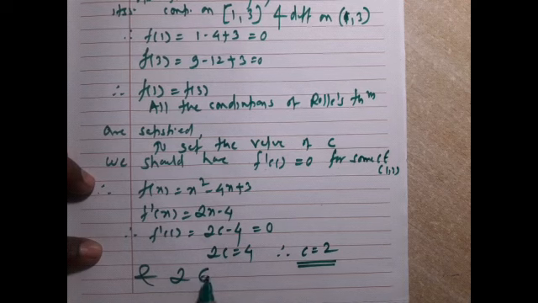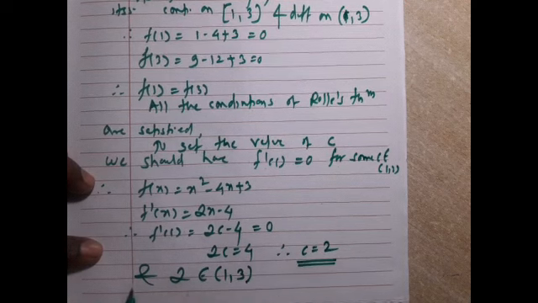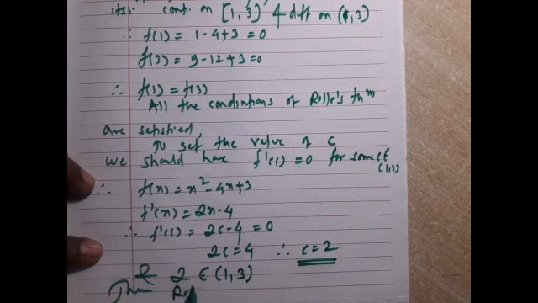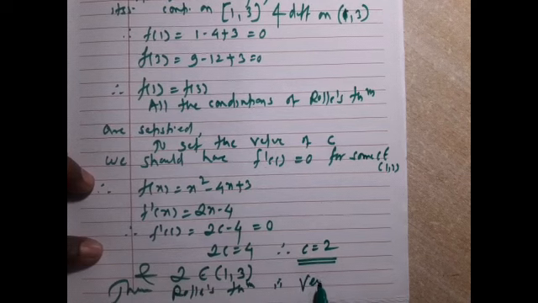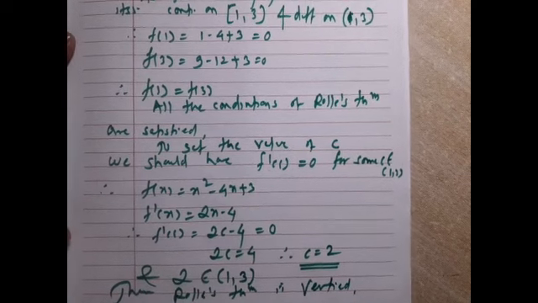And 2 belongs to (1, 3). Thus, Rolle's theorem is verified. So, very simple.